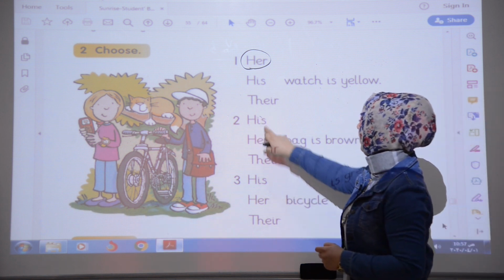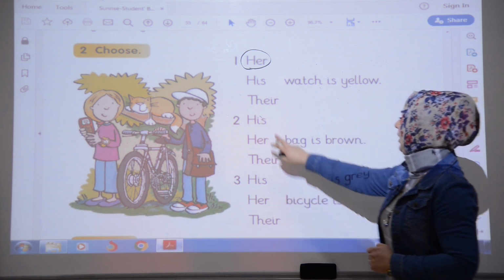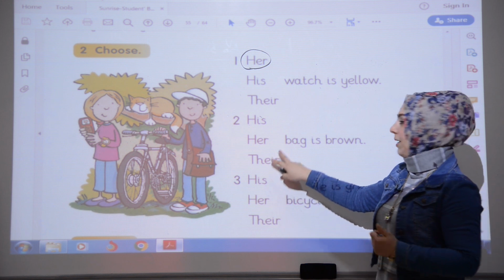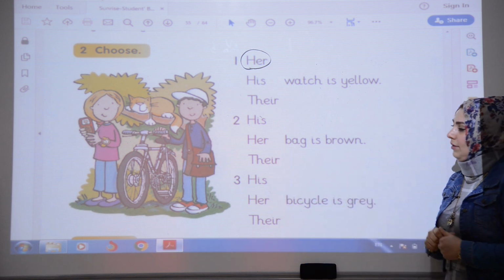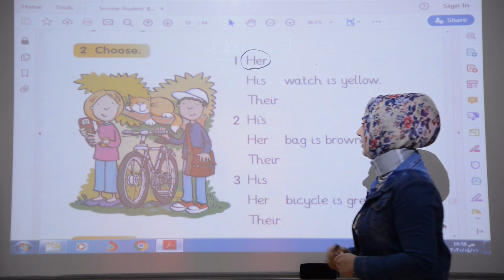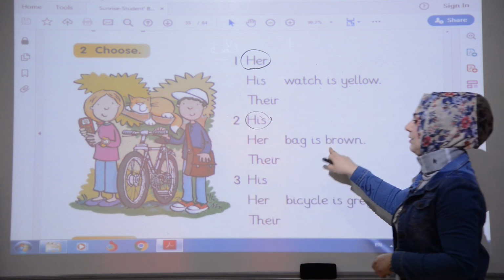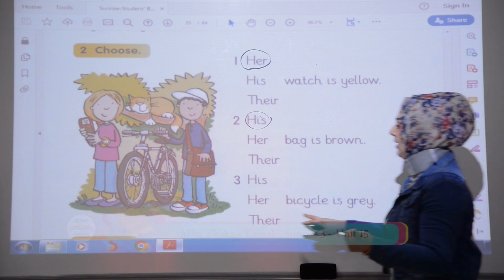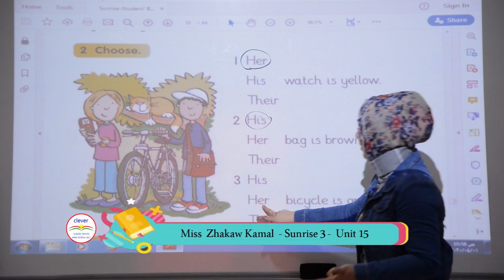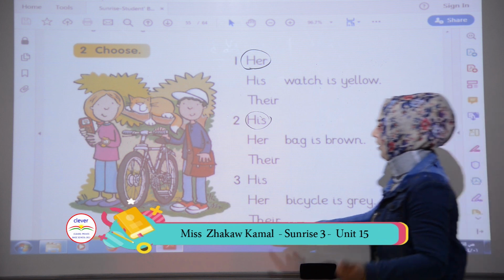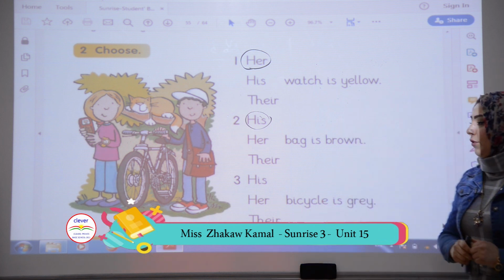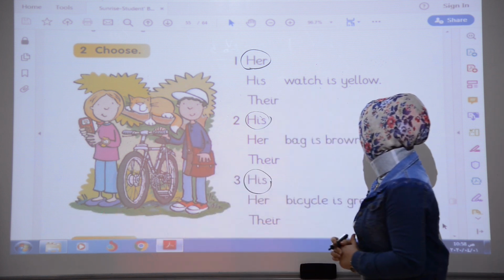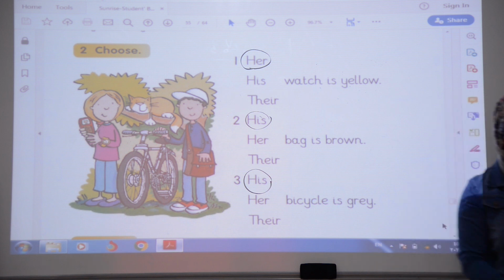Number two, we have his, her, their. His bag is brown, her bag is brown, or their bag is brown. Who has a bag? Of course, he has a bag. It means that his bag is brown. His bicycle is gray, or her bicycle is gray, or their bicycle is gray. Of course, he has a bicycle. It means that his bicycle is gray. Okay?